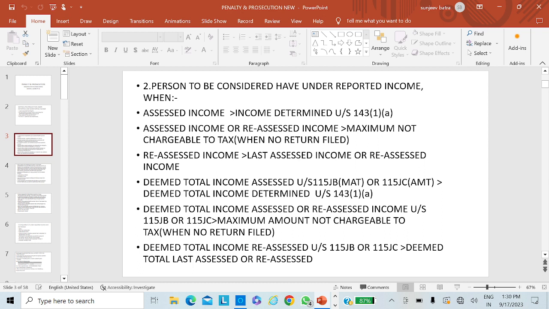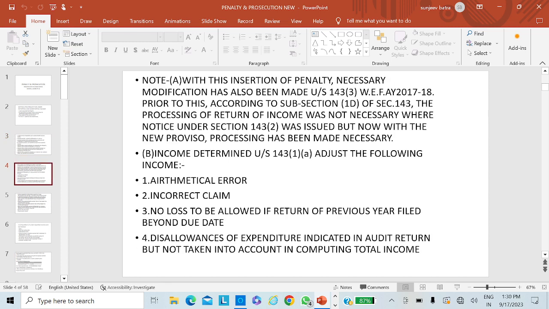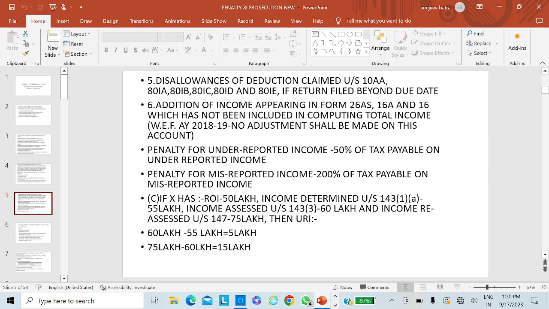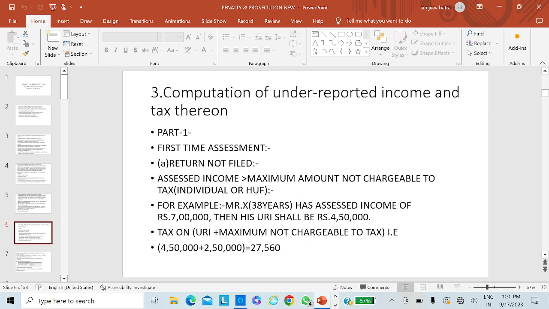And you can see from the PowerPoint presentation on the screen that it is about the computation of under-reporting of income. This subsection only tells what is under-reporting of income, and it starts with where the income has been assessed for the first time.